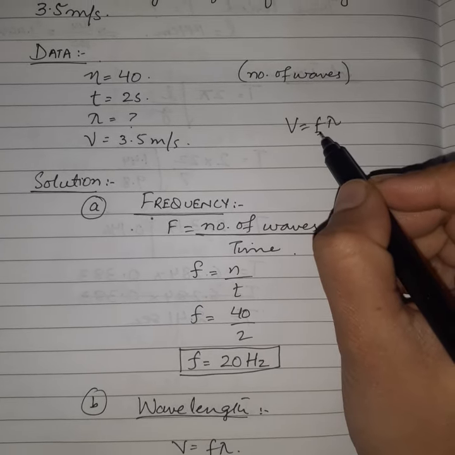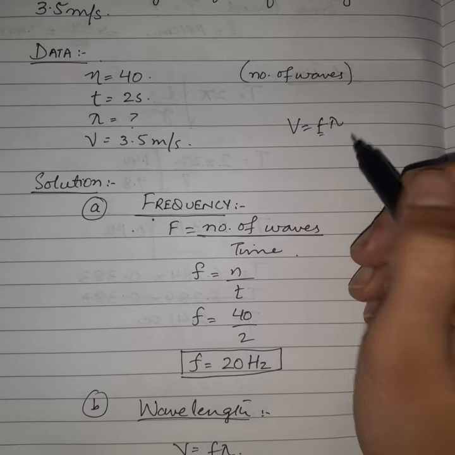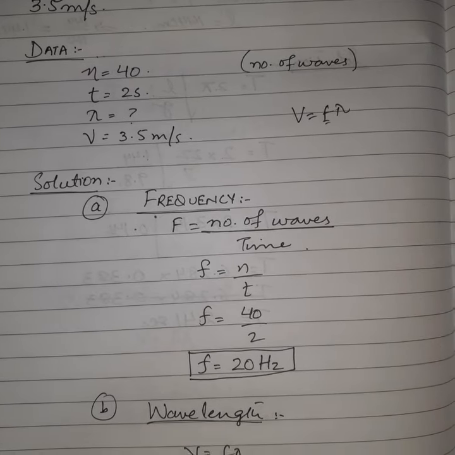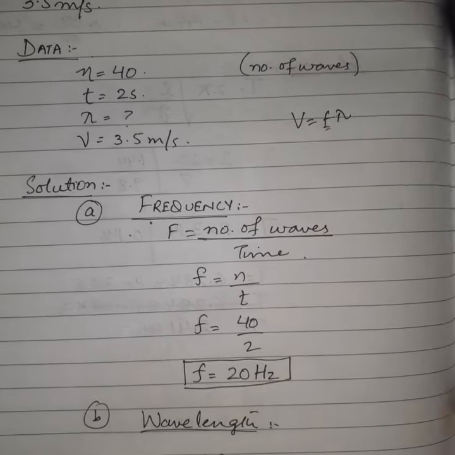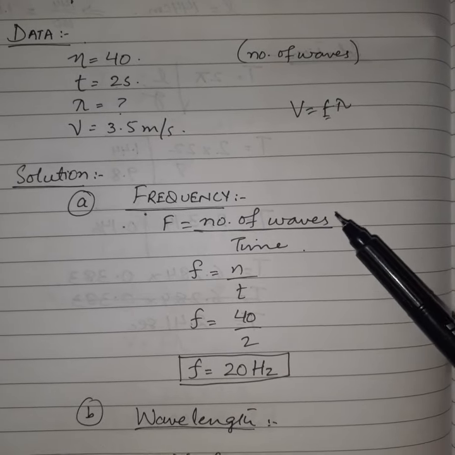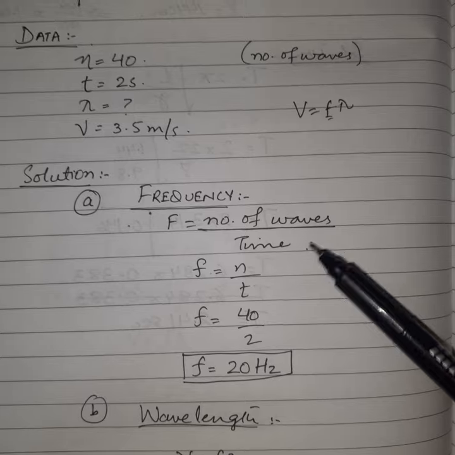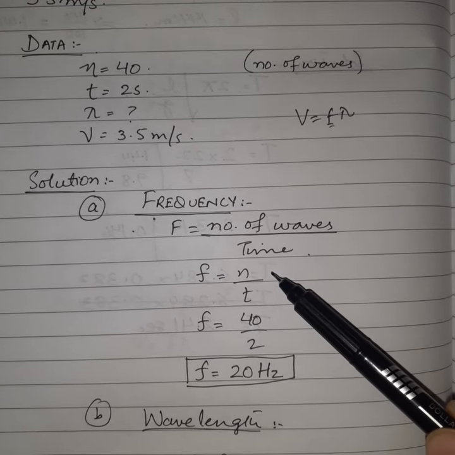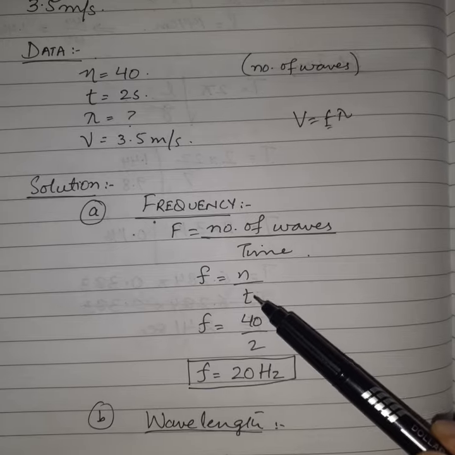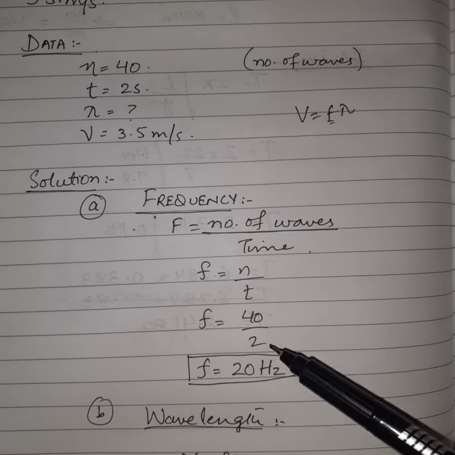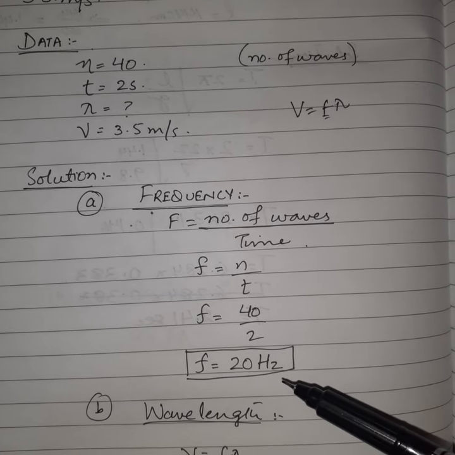Frequency you can find easily: number of cycles per second, number of waves per second, number of turns per second. So here we have the number of waves per 2 seconds. So frequency is number of waves upon time. f is equal to n, which shows the number of waves or cycles, divided by time, which is t. 40 divided by 2, so frequency is 20 hertz.